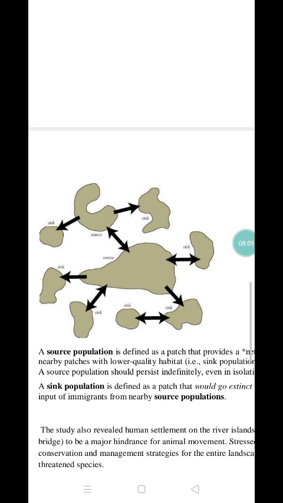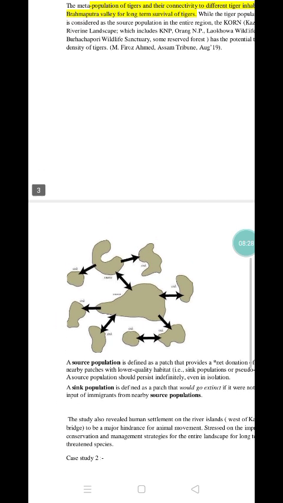The main area from where the tiger population is found is known as the source, and the rest of the patches are known as sinks. So we can see how the animal can travel from one place to another, how the population can move from the main source area to the different patches.